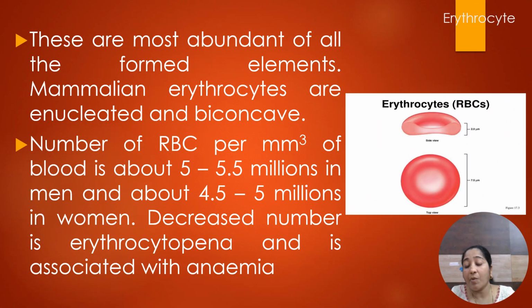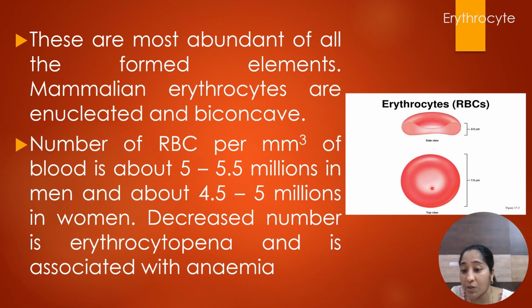Here we are discussing RBCs or erythrocytes. These are red in color due to the presence of hemoglobin. These are normally biconcave in structure, meaning they have two dimples on both sides. At the center, these RBCs are thinner, whereas at the outer edges or rims they are thicker. They are biconcave, red in color and enucleated.